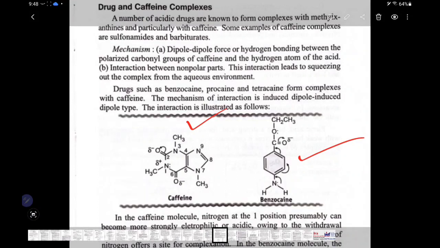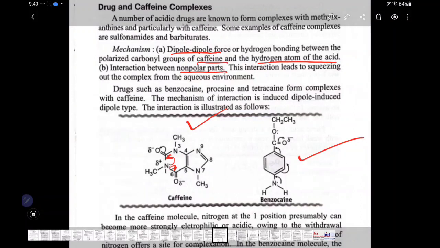What happens here is, the mechanism is dipole forces or hydrogen bond between the polarized carbonyl group of caffeine and the hydrogen atom of the acid, or interaction between non-polar parts. How it happens we will try to see here. When these two come near to each other, check the caffeine here, the electron lone pair which is present here has two options, it can go this side or this side.